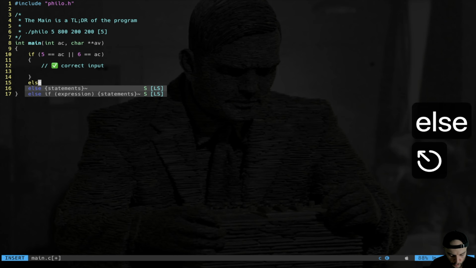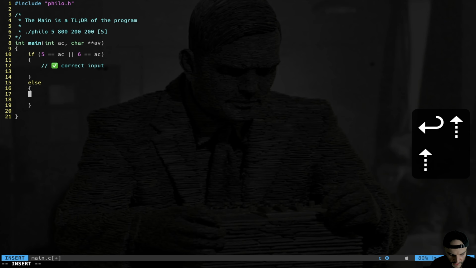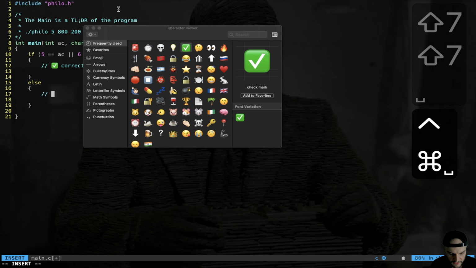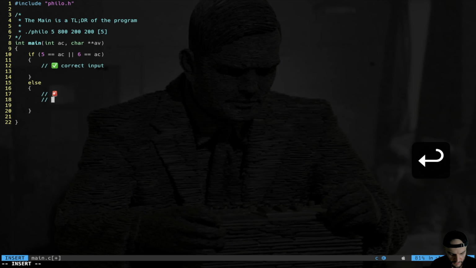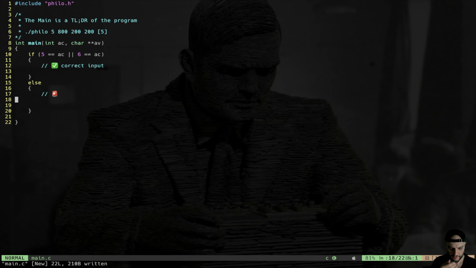On the contrary, we are sure that the input is wrong, so we have to prompt the user that the input is wrong. Okay, we're going to print an error, and here I'm going to immediately create a utils file. I want a function that prints an error and exits, because I will call this function many times throughout the code.